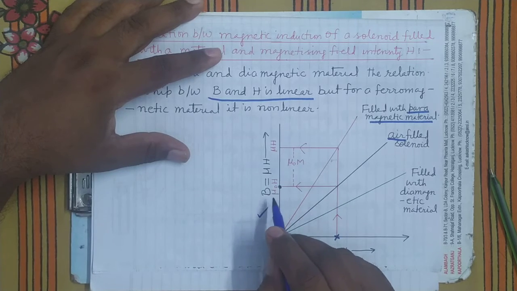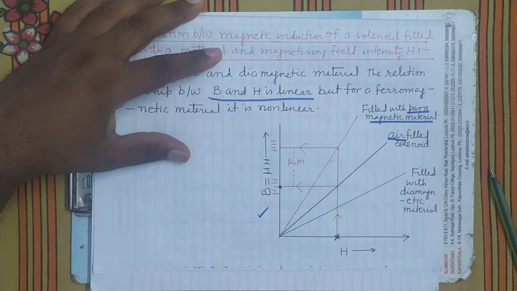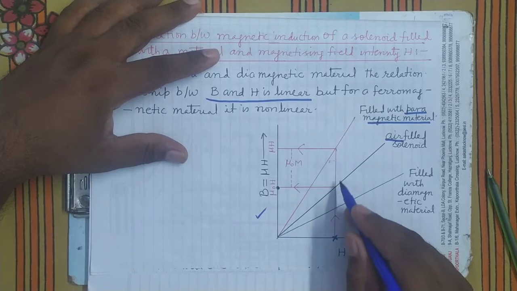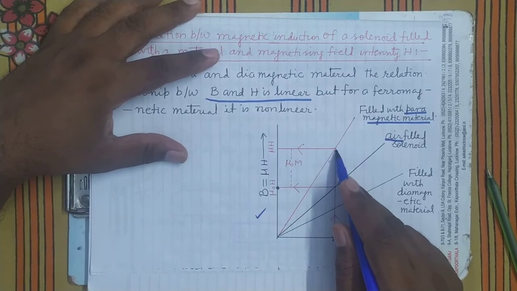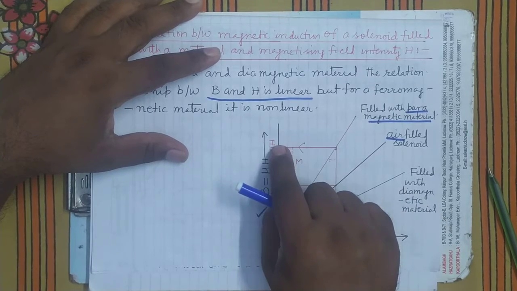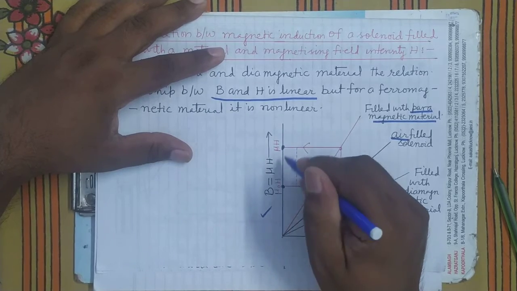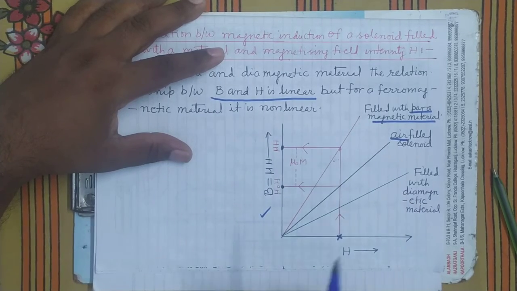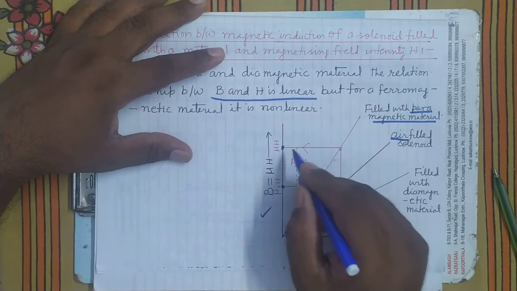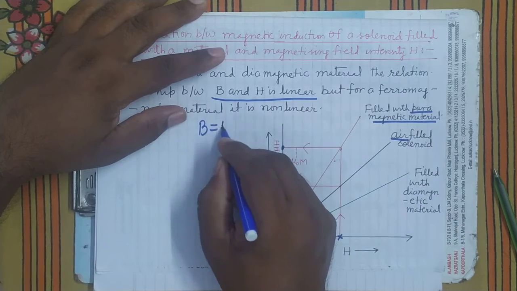In air we represent B naught equals mu naught into H, so that's why it is written mu naught H. In the paramagnetic material, at the same magnetizing field, it becomes more. Magnetic induction becomes this. As we know, in the paramagnetic material, B equals mu into H.